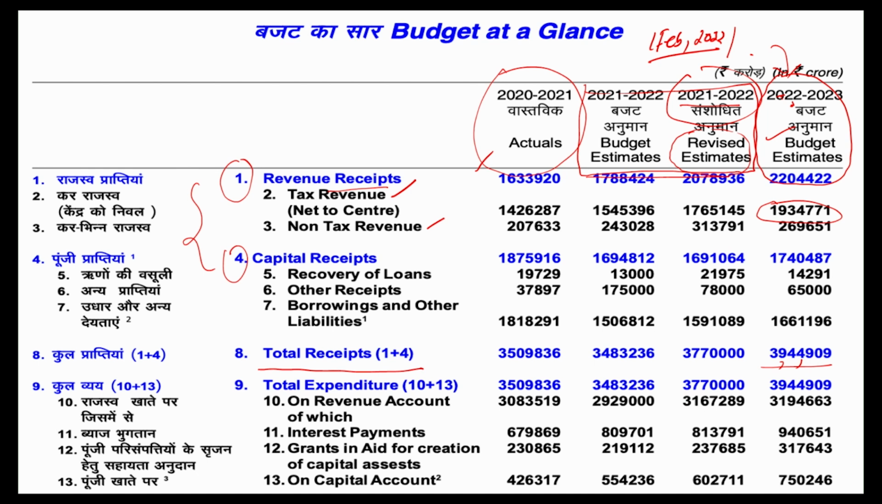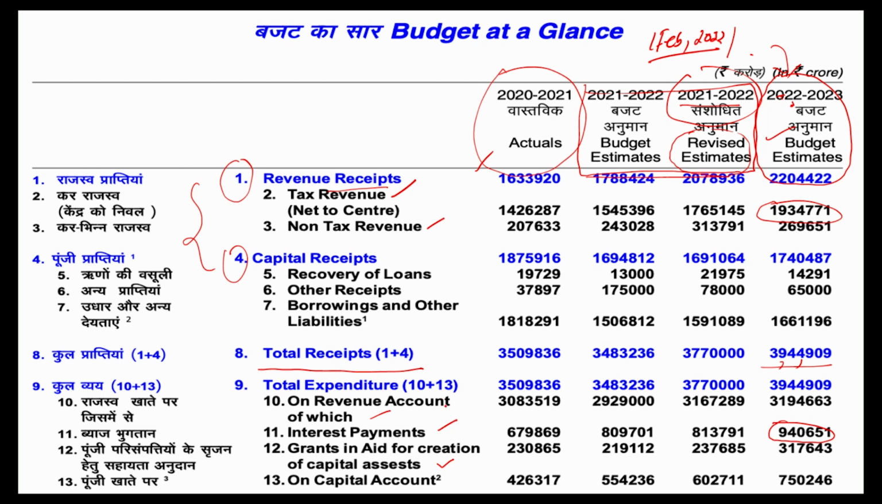So then comes the total expenditure on the revenue account. On the recurring account, out of the recurring account, what amount of money is the government spending upon the interest payments for this year? If you look at it, this is the amount of money the government is spending upon the interest payments this year. Then comes grants in aid for creation of capital assets. When we compute effective revenue deficit, we need this particular number, because this removed from the revenue deficit gives us effective revenue deficit.